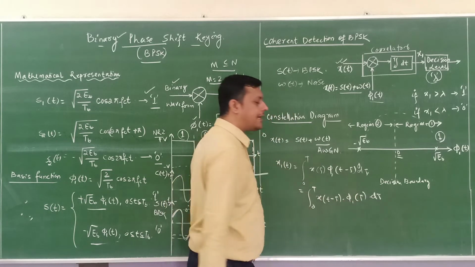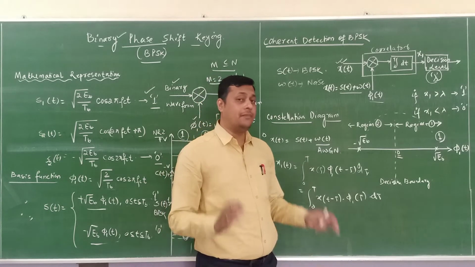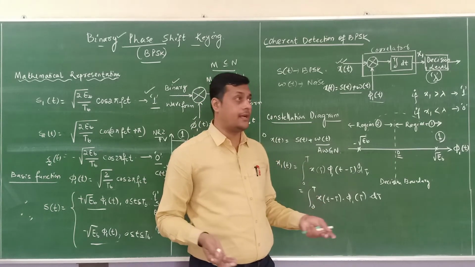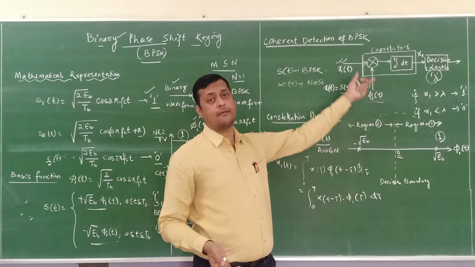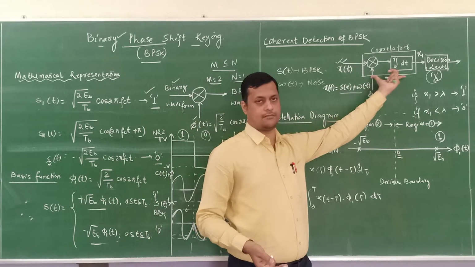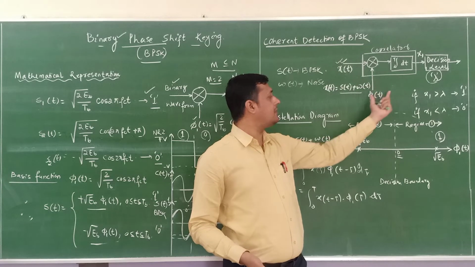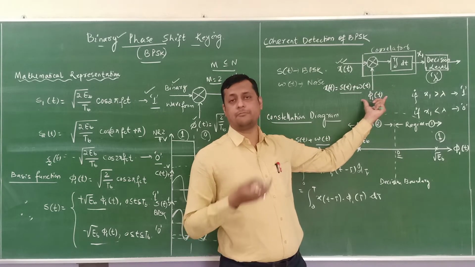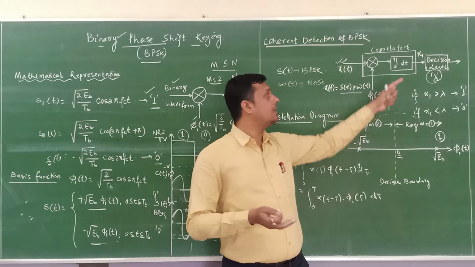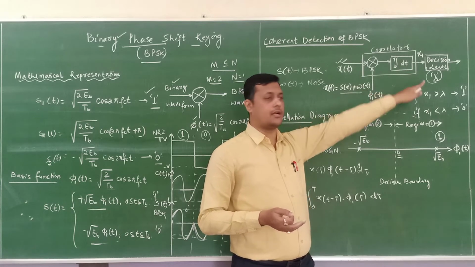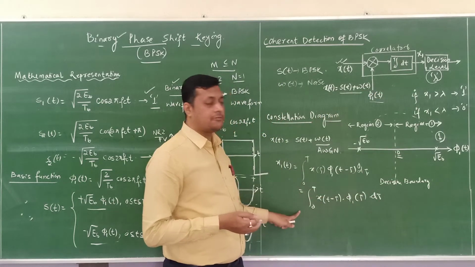Any of these cases can be used. So indirectly it is identifying that this phi1 of t is the impulse response of this whole system. Whatever x of t you provide, the impulse response depends upon this basis function according to which you are identifying x1.